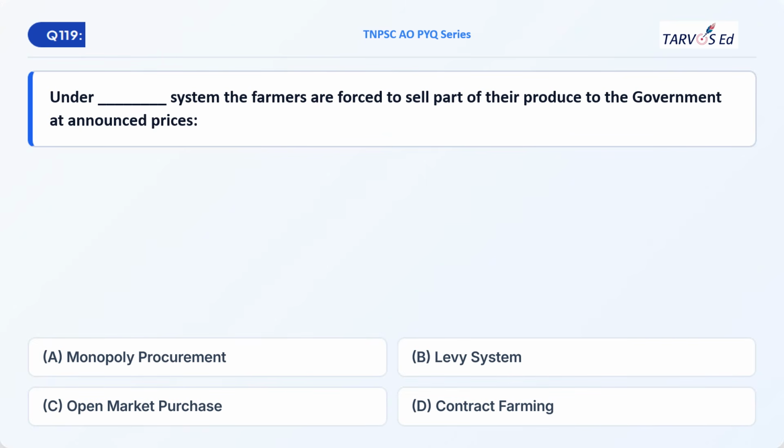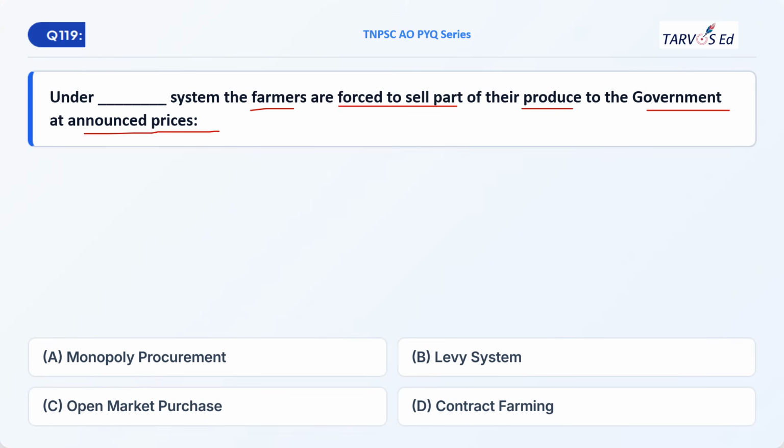So here comes the next question. Under which system are the farmers forced to sell part of their produce to the government at announced prices? Option A, monopoly procurement. Option B, levy system. Option C, open market purchase. And option D, contract farming. So try eliminating the options. You can easily find the answer.